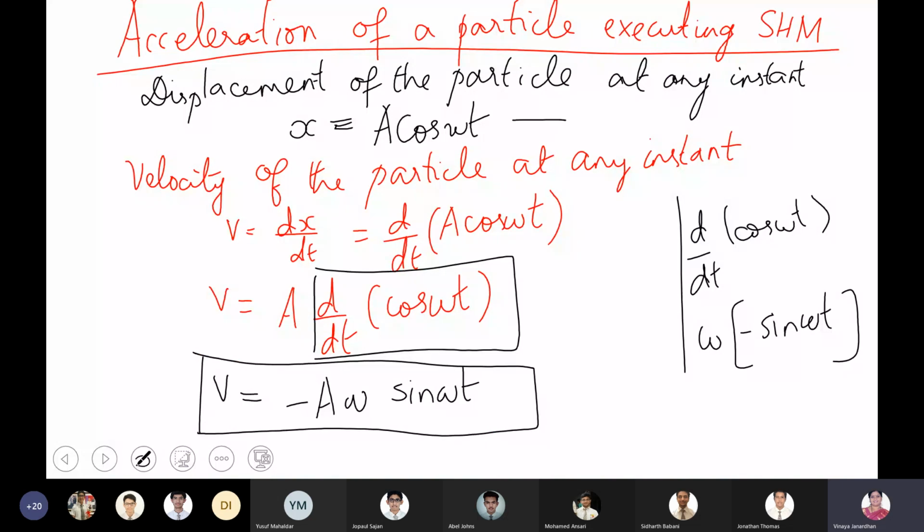Boys, mark this as equation 1, mark this as equation 2. A is a constant. A is the maximum amplitude. It remains a constant. That is the reason you have taken it outside. Have you completed?